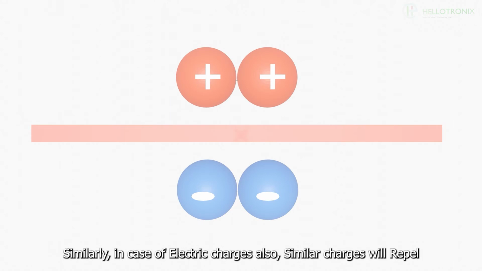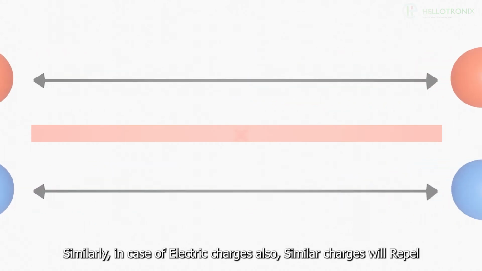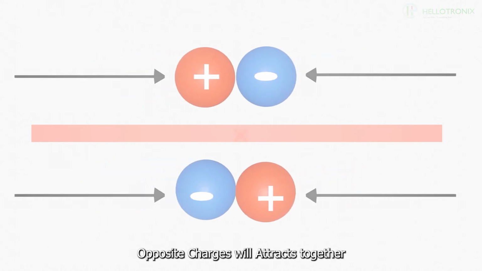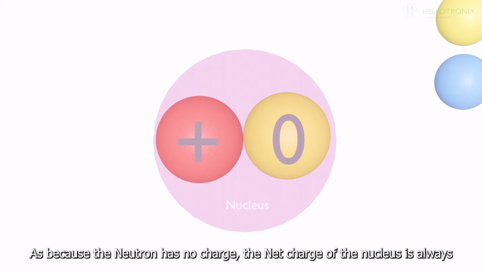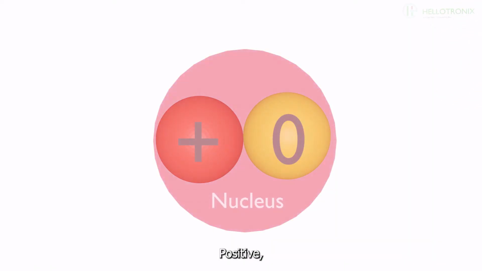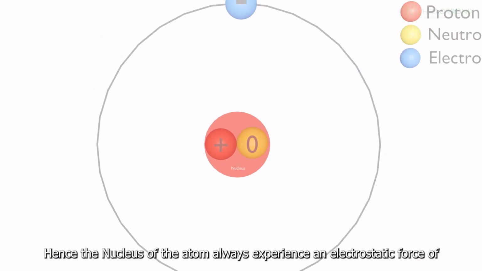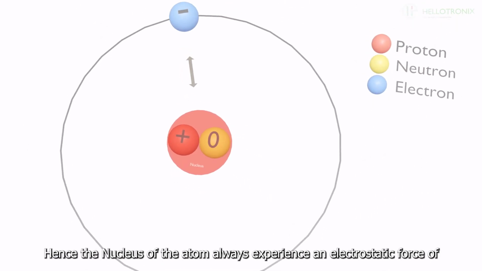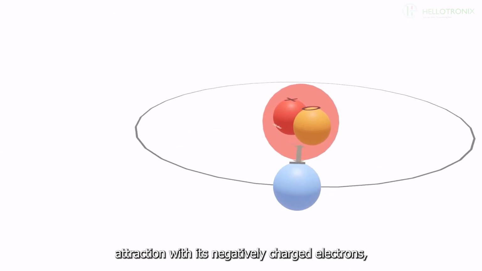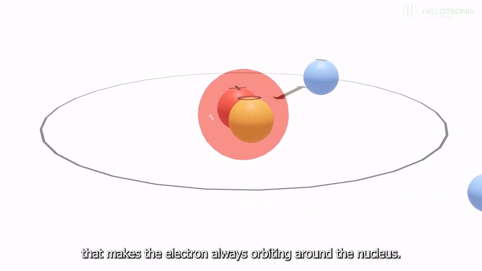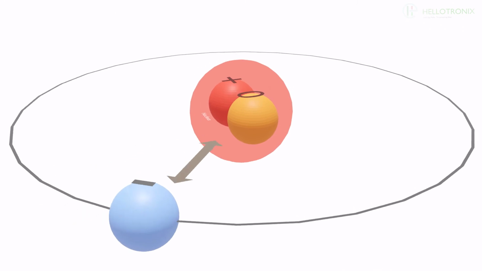Similarly, in case of electric charges also, similar charges will repel and opposite charges will attract together due to the force called electrostatic force. Because the neutron has no charge, the net charge of the nucleus is always positive. Hence, the nucleus of the atom always experiences an electrostatic force of attraction with its negatively charged electrons. That makes the electrons always orbit around the nucleus.